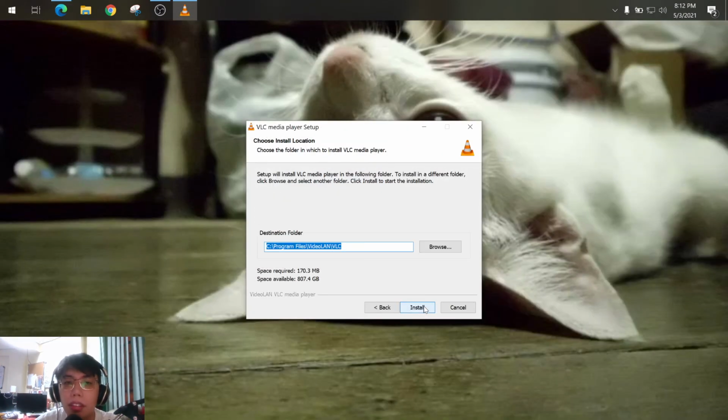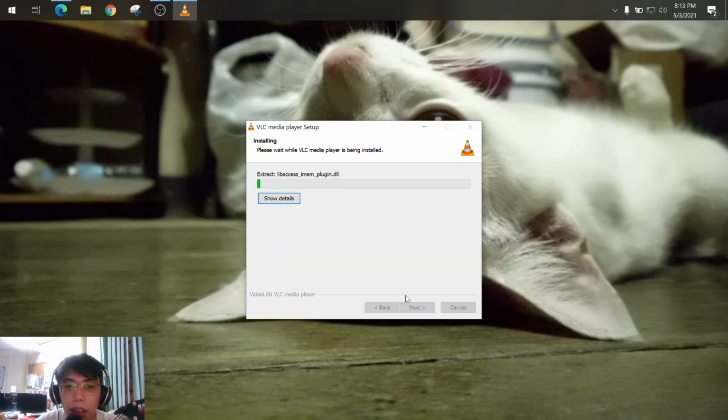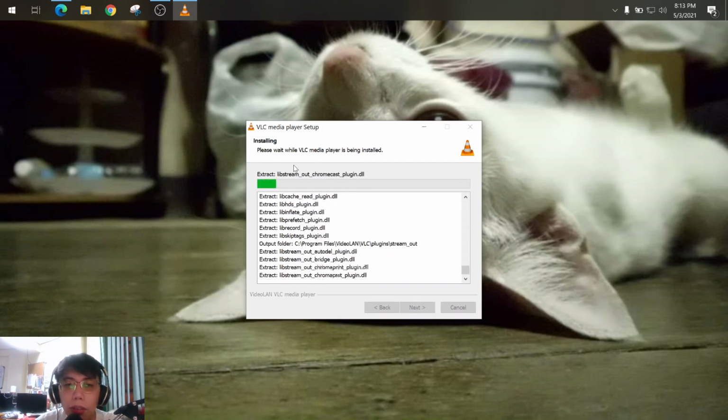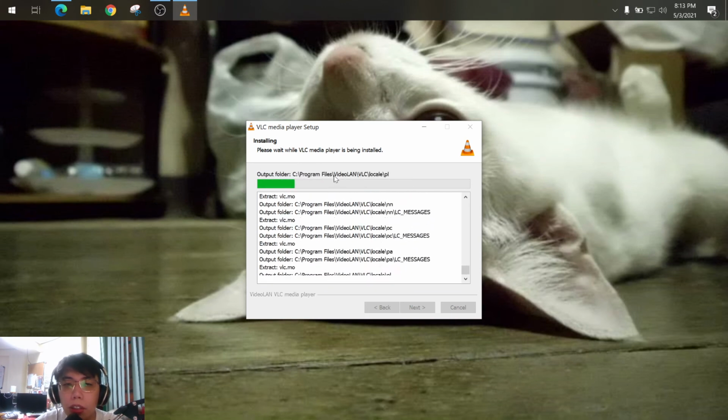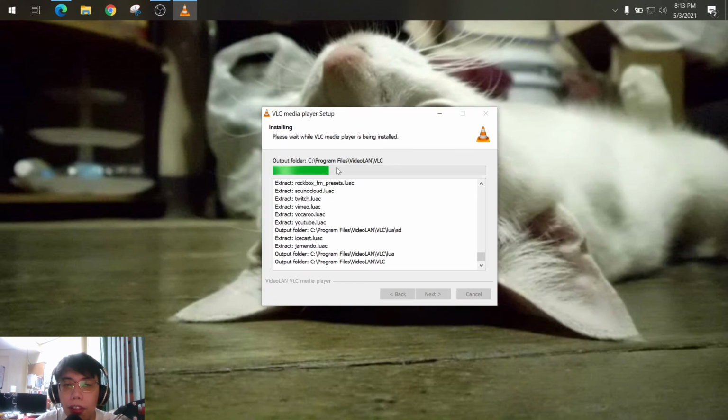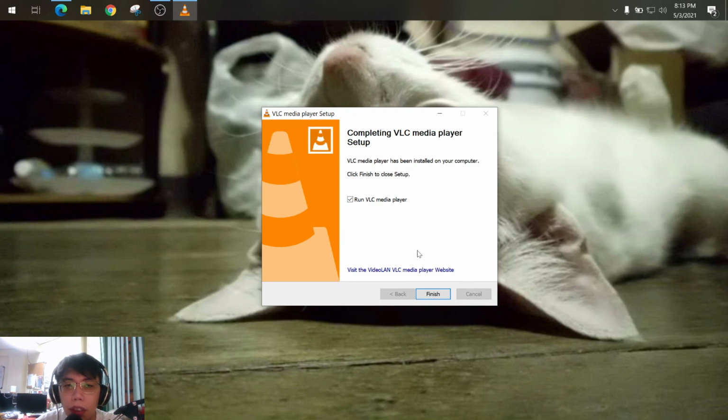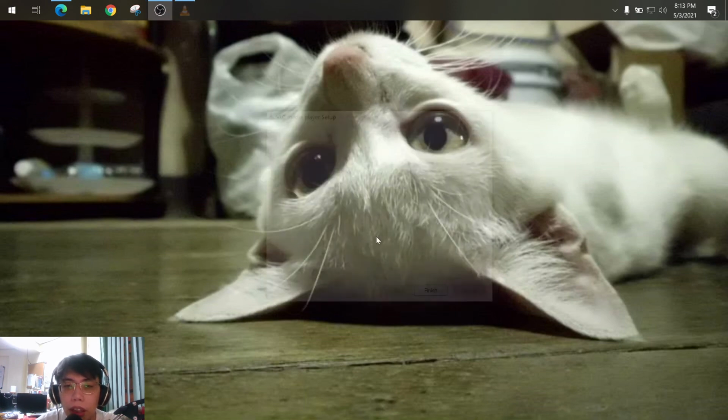and next. And if you want to change the default installation folder, you can change it, but I will leave it that way. So just wait for the installer to finish. Then you can already run the VLC or you can uncheck it.